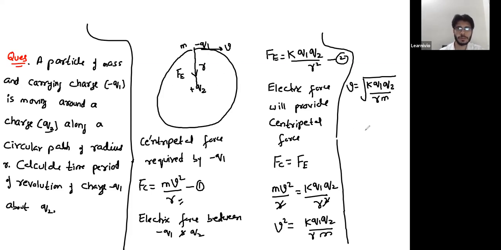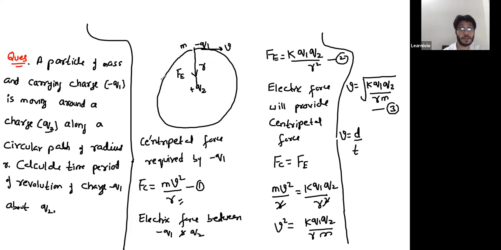Now, say that is my equation number 3. We can even write velocity as distance upon time. We can even write speed, or magnitude of velocity, as distance upon time. So who will tell me, Juvena, what is the distance covered by minus q1 in one complete revolution?